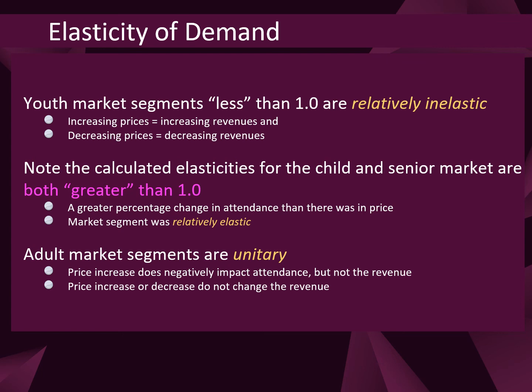Then the adult market, where we just had that elasticity of 1 on the dot. So price increase does negatively impact attendance. As we increase our price, our attendance goes down, but our total revenue will stay the same. And that's called a unitary market segment.